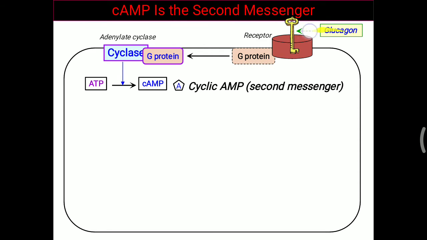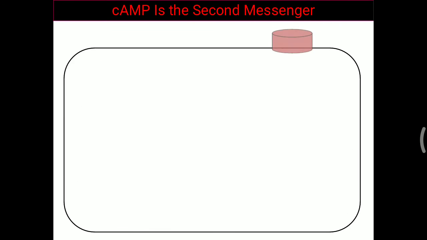Glucagon attaches to the cell surface receptor. Glucagon will not enter inside the cell. It will remain outside of the cell and attach over the receptor. Once there is an attachment over the receptor, what happens then, that we are looking at. So glucagon attaches over the receptor, and that is called the first messenger.